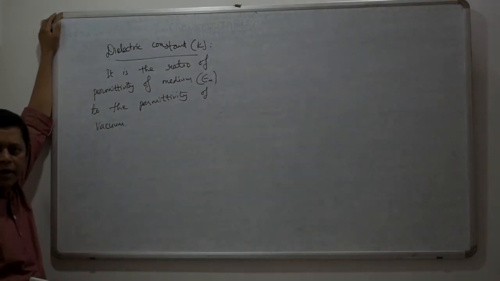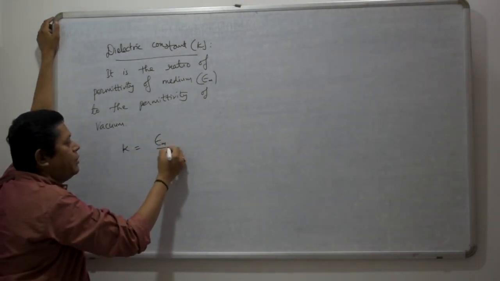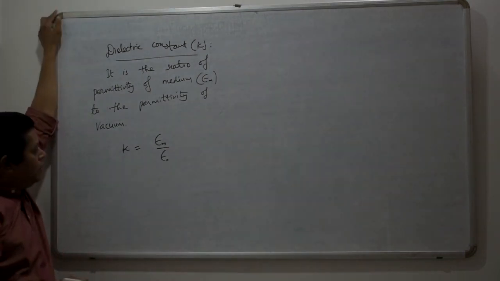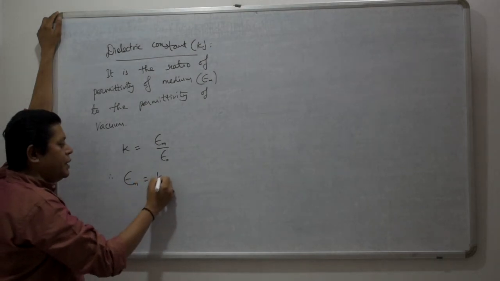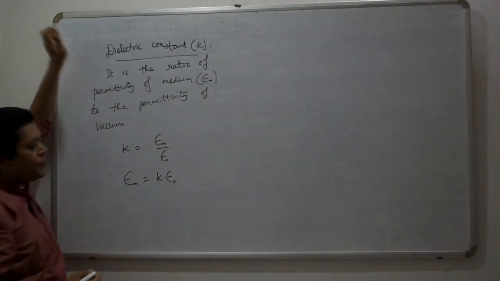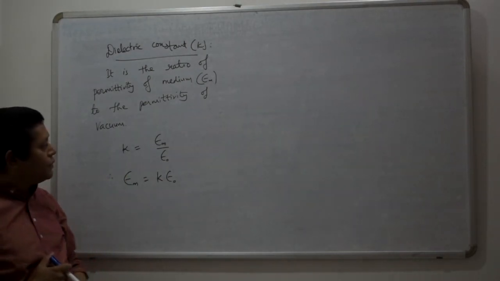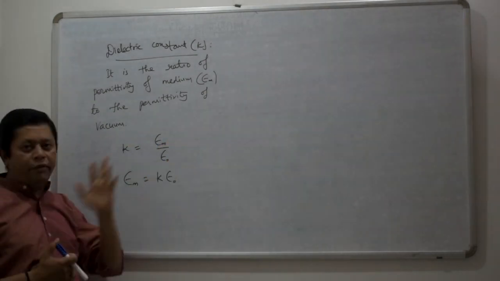So mathematically you can write the dielectric constant K as epsilon suffix m divided by epsilon suffix 0. Or you can write epsilon suffix m is K times epsilon suffix 0.